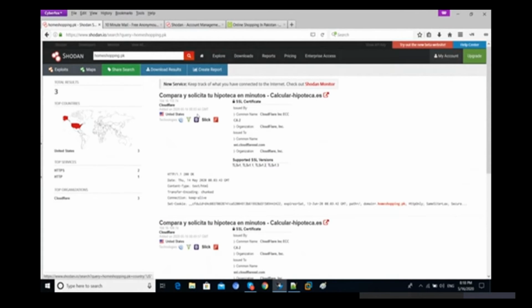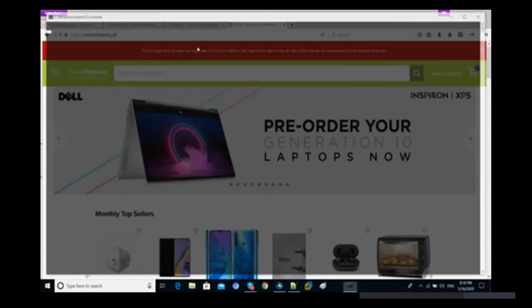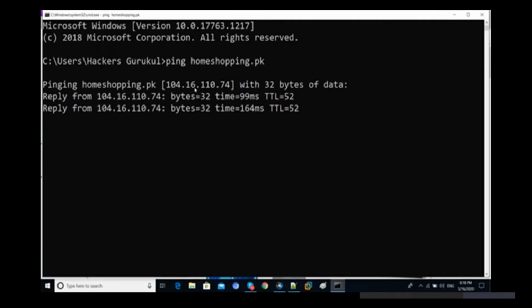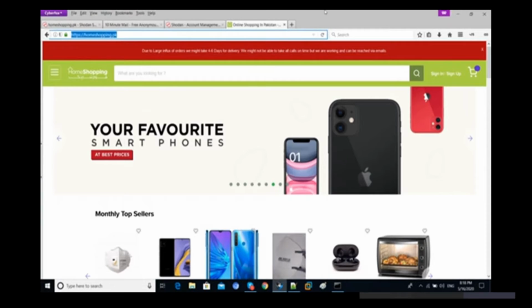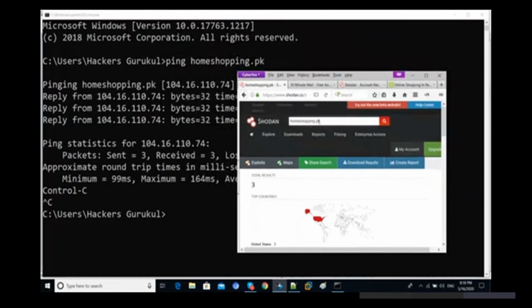Let's check the IP address of this one first. For finding the IP address, we are going to use ping and then the website name. 104.16. Let's check with this.